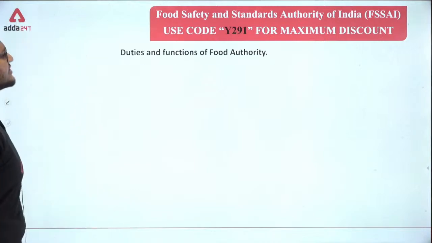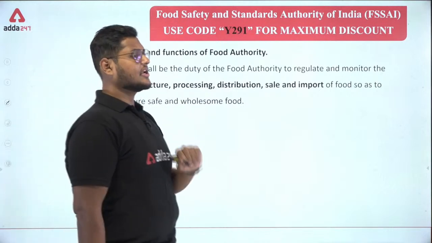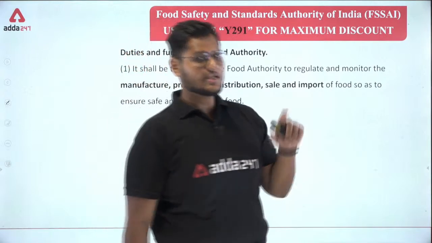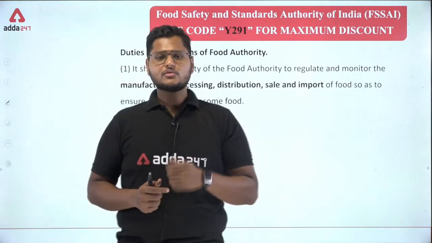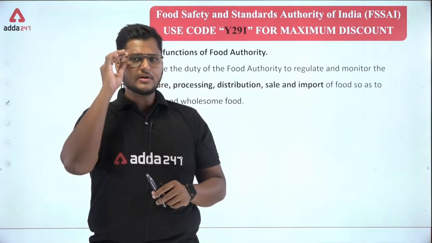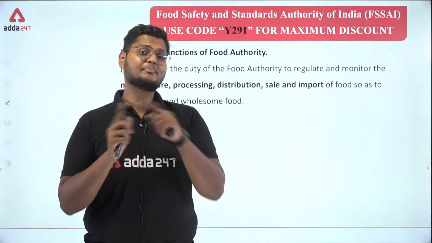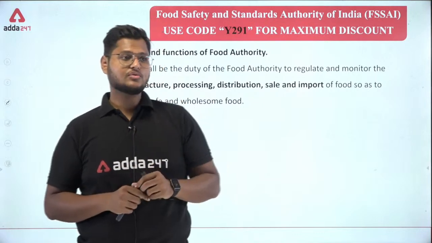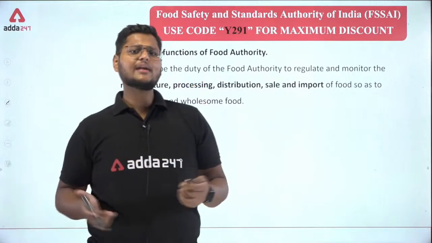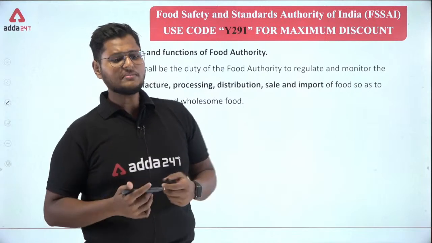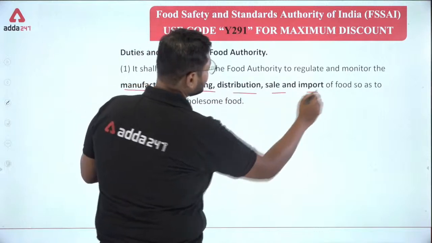So the first one, the duties and the functions of food authority. It shall be the duty. See, before starting this session, let me tell you that these points are pretty large. I have already shortened this point. These points are usually of 5 to 6 lines. So what you need to do is remember certain keywords. Those keywords will help you to remember the complete statement, or else it will be really difficult to remember all these things in the exam. If you can remember then it's well and good, but if you cannot remember then you can go ahead and remember the keywords. Clear guys?